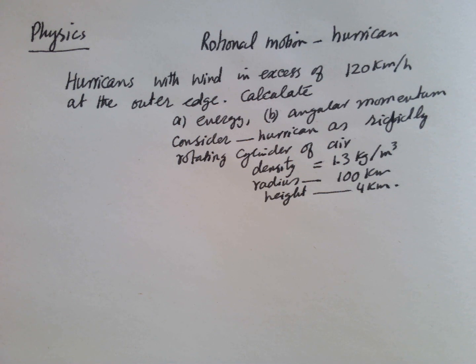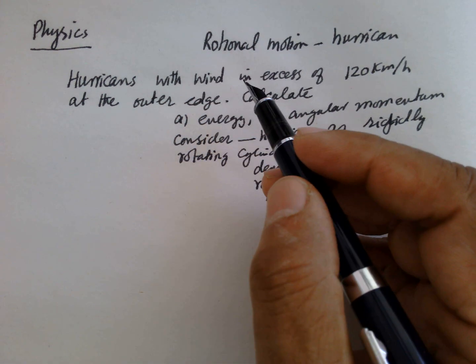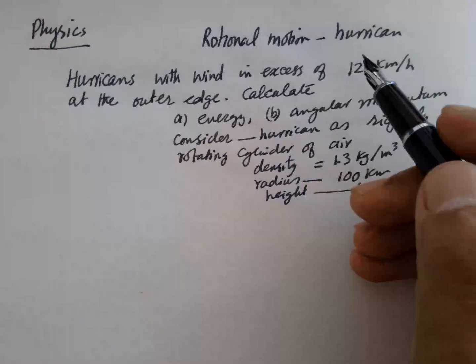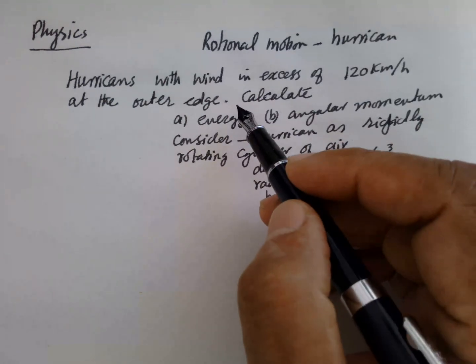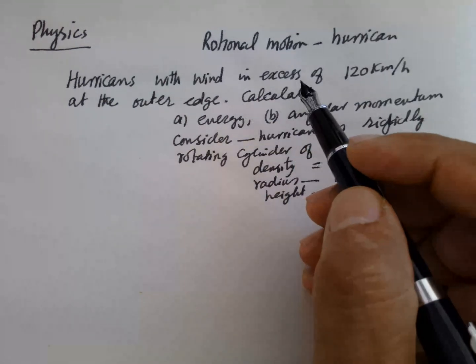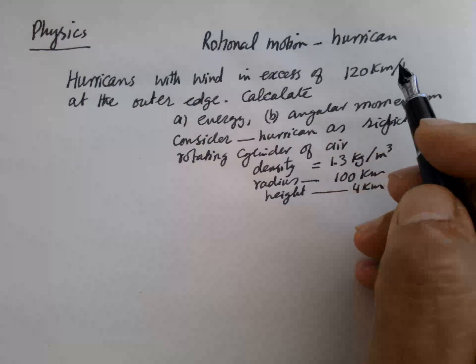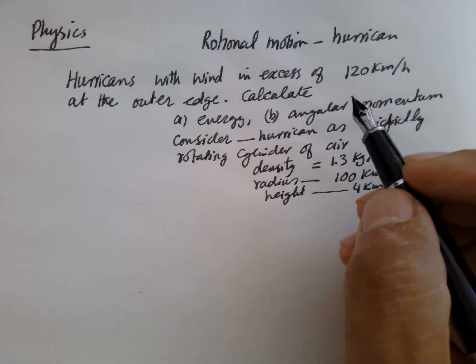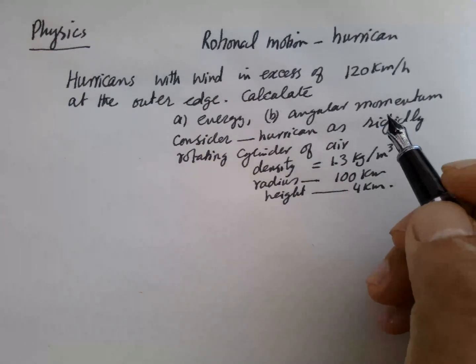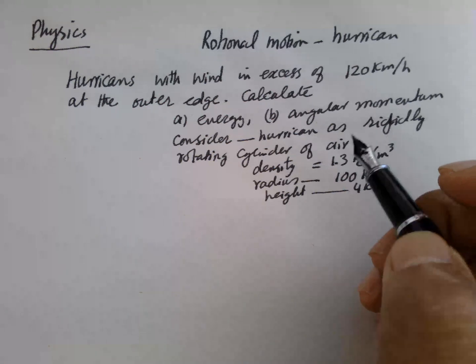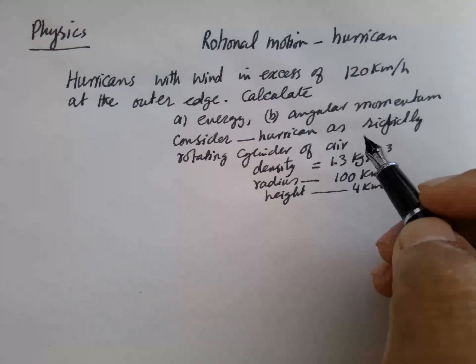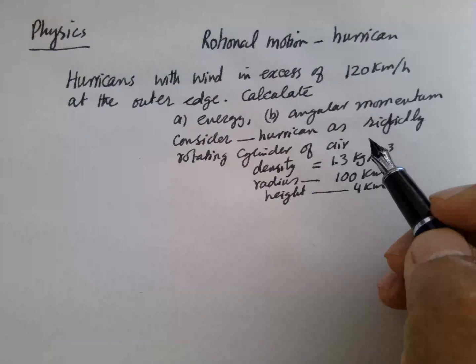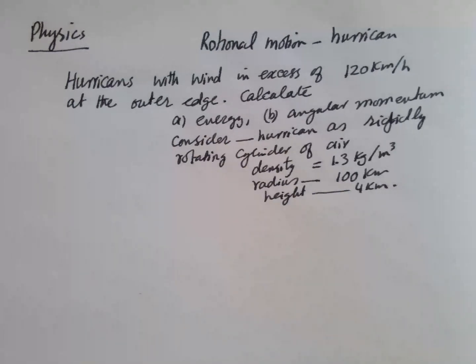Physics, rotational motion. This is a question of hurricanes. Hurricanes with a wind speed in excess of 120 kilometers per hour at the outer edge of the hurricane. Calculate the energy and the angular momentum of the hurricane, considering the hurricane as a rigidly rotating cylinder of air. The density is 1.3 kg per meter cubed, the radius is 100 kilometers, and the height is 4 kilometers.